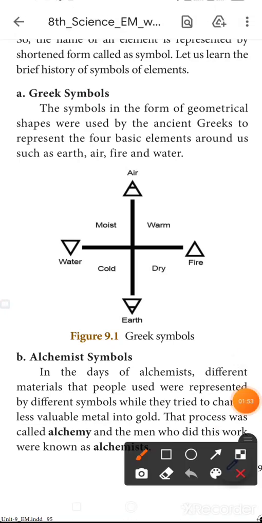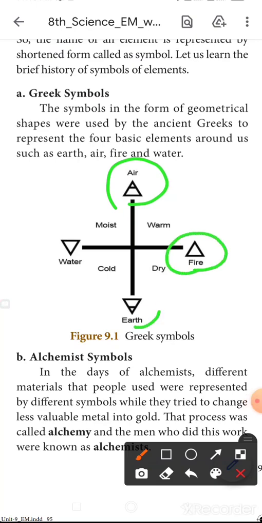These are the symbols of the four: earth, air, fire, water. Then the cross symbol: the left side is moist, the right side is warm, down is dry, cold. These are the Greek symbols.